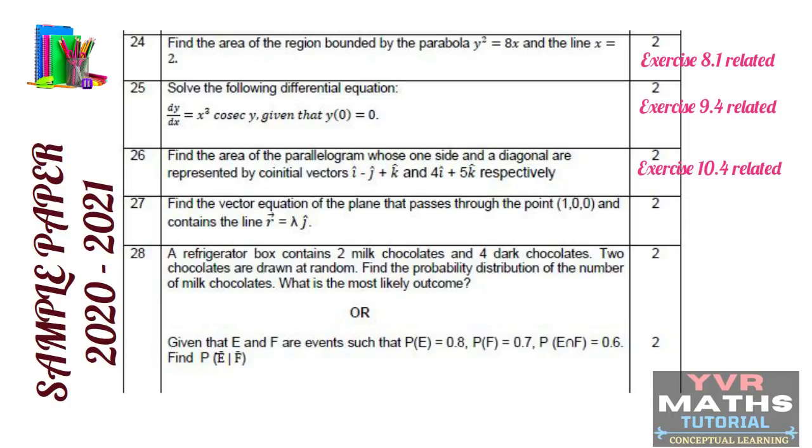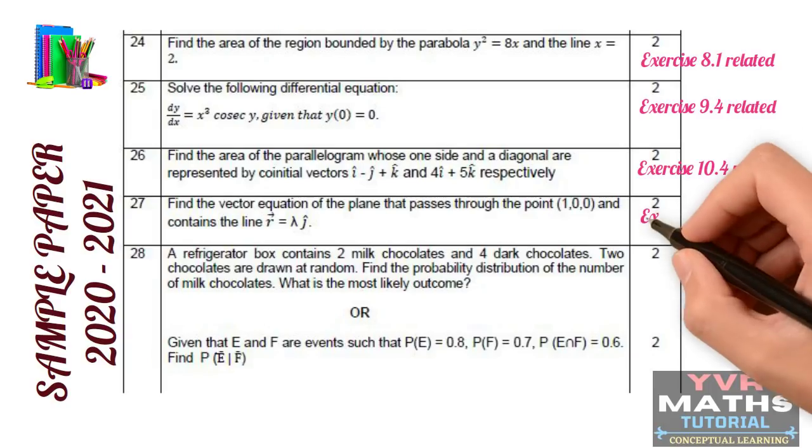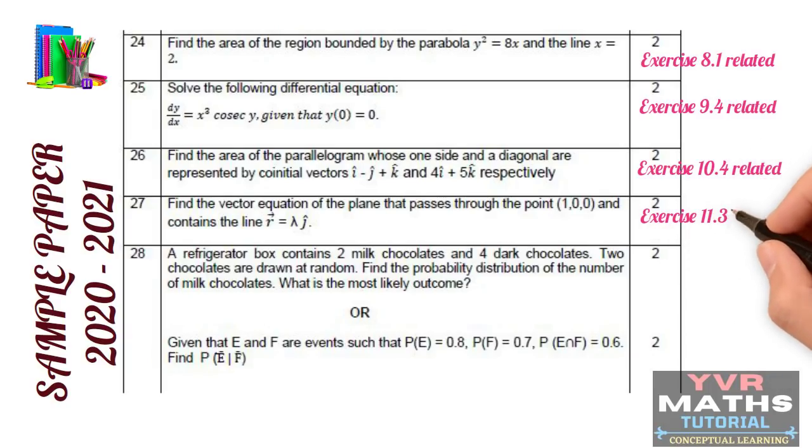See question number 27. This question they taken from the chapter three-dimensional geometry from the concept planes. This question is related to exercise 11.3. See question number 28. Question number 28, again we have internal choice. This is the third internal choice question from this section. As per given instructions, we have total 3 internal choice questions from this section. Already in the previous slide, we have 2 internal choice questions, and in this slide, we got 1 more internal choice question.